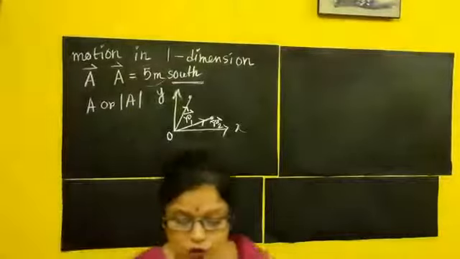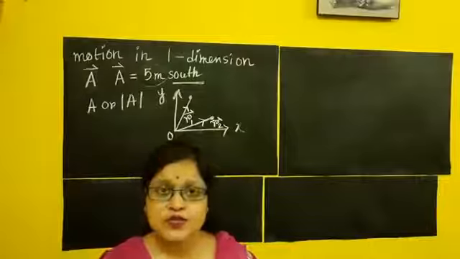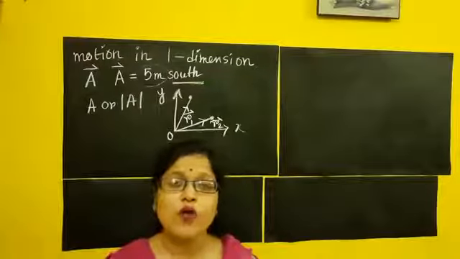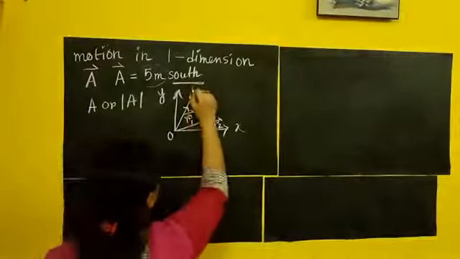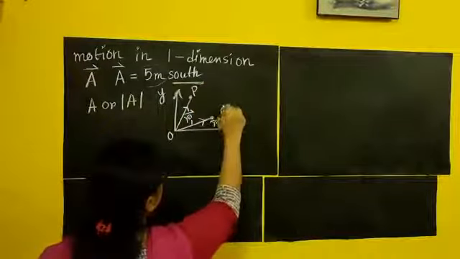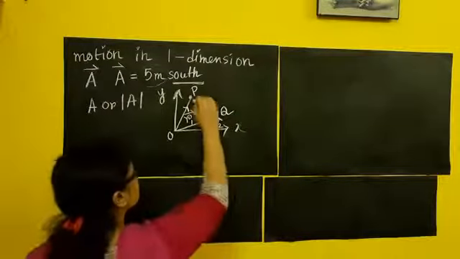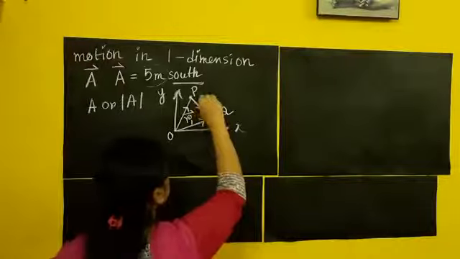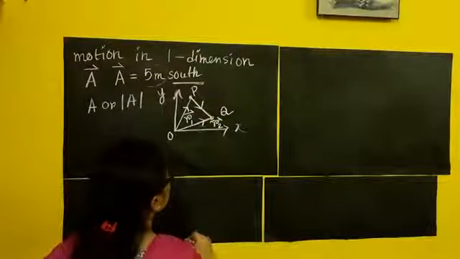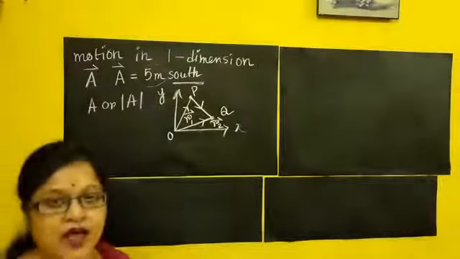Now I need to calculate how much distance has been covered by the object, or what is the displacement of the object. Suppose the first position of the object was P and the second position is Q. I will join these two. Clear? This will be the direction. So how much displacement has been done?